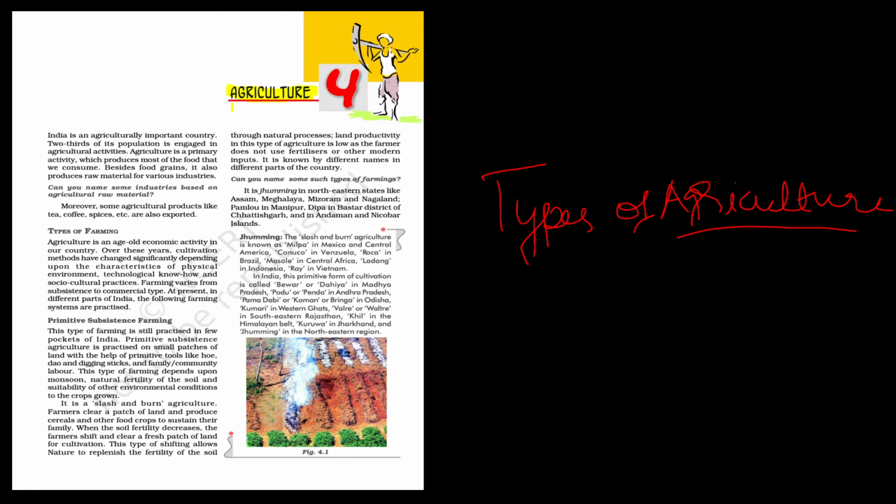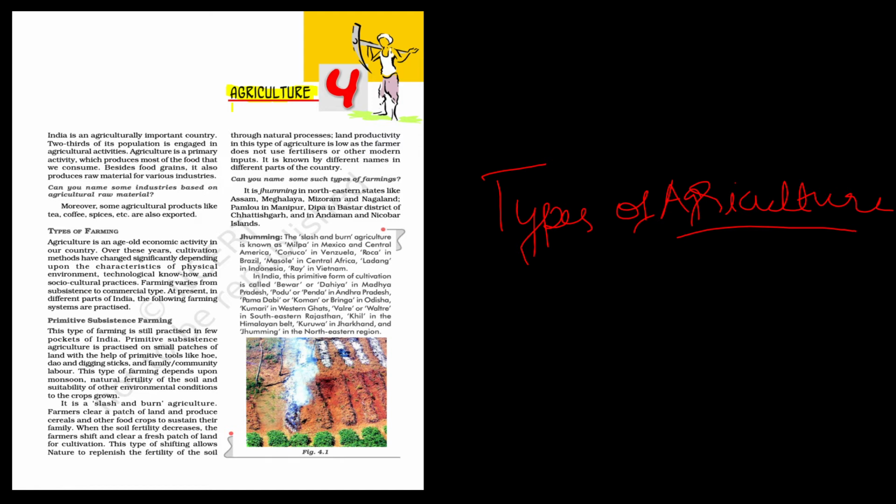No need to get tensed. It is an economic activity that involves extracting natural resources. Let's say I am growing a plant and that plant gives me fruit. Can't you say it is done by nature itself? It's not done by humans?